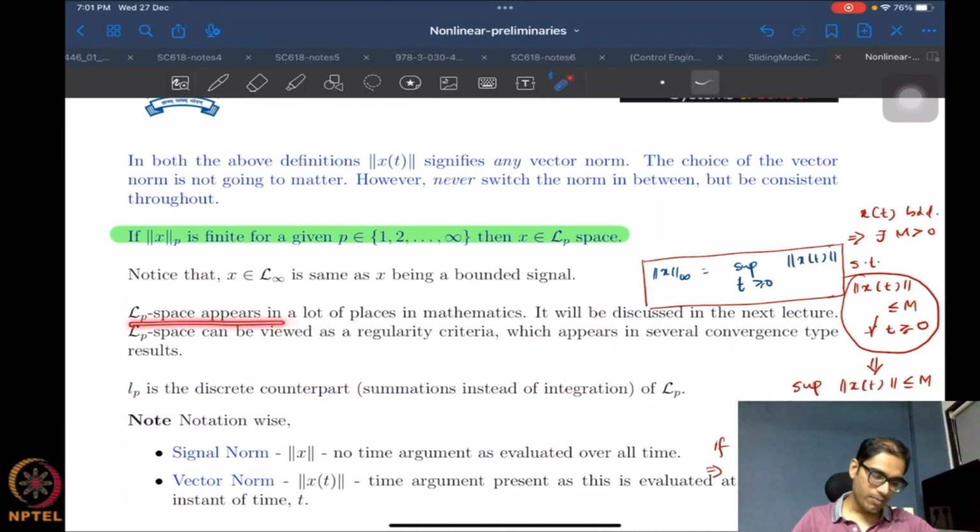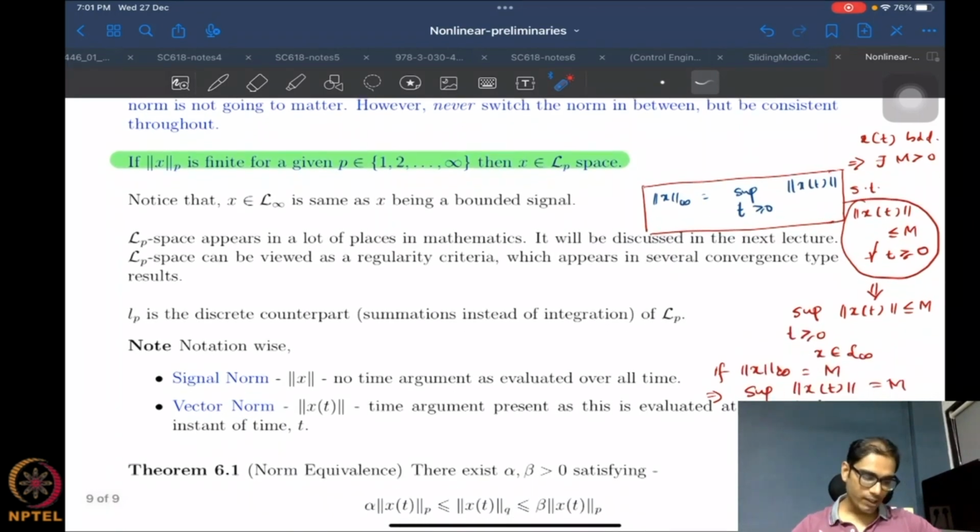Like I said, the L^p space appears in quite a few places in mathematics. Typically the L^p can be seen as a regularity condition, and will appear in several convergence type results that you will see. And small l^p is a discrete counterpart. So if you have not a continuous function of time like we are using, but a discrete function of time, where you just have the function value at step 1, step 2, step 3, step 4 and so on, then you use summations instead of integration, and you have the small l^p spaces. The same notions apply there as well.